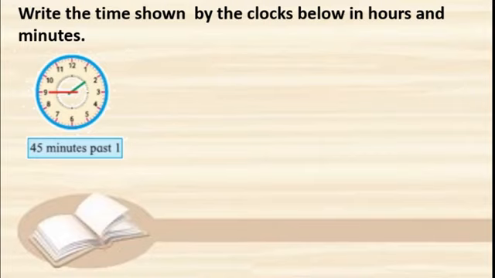45 minutes past 1. Okay, because the hour hand is near to the 2, right? So it is coming near to 2 o'clock. So this is 45 minutes: 5, 10, 15, this is 20, 25, 30, 35, 40, now 45, isn't it? This is 45. 45 minutes past 1.